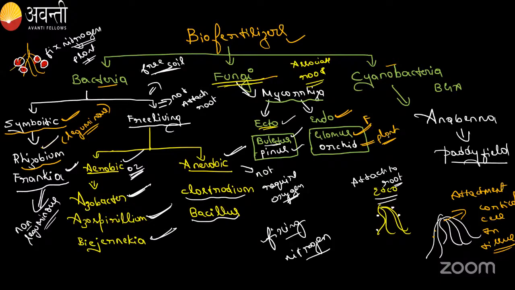Did you understand fungi association, guys? In the fungi association, the association between fungi and the higher plant root, the example is ectomycorrhiza, Boletus with the Pinus, and endomycorrhiza, Glomus with the orchid plant. Did you understand this? Can you give me your reactions?